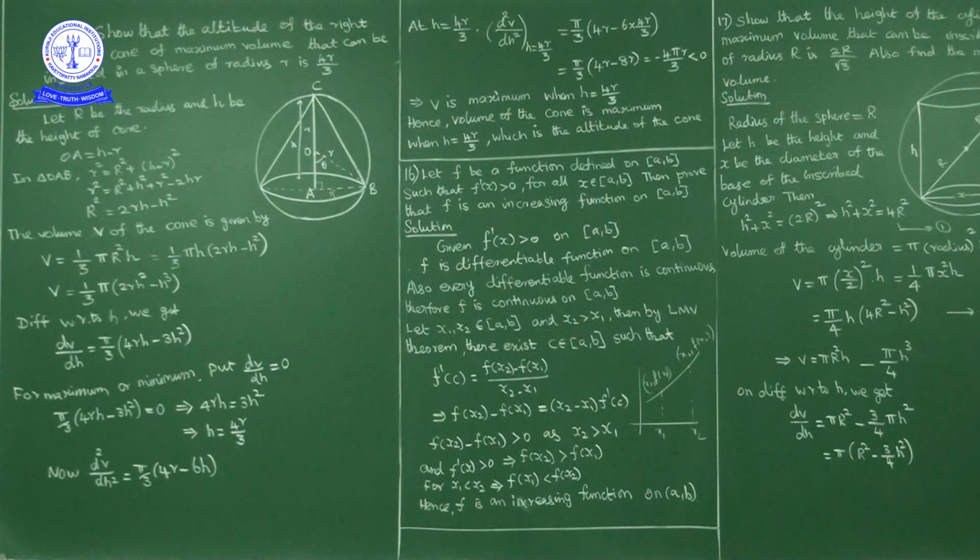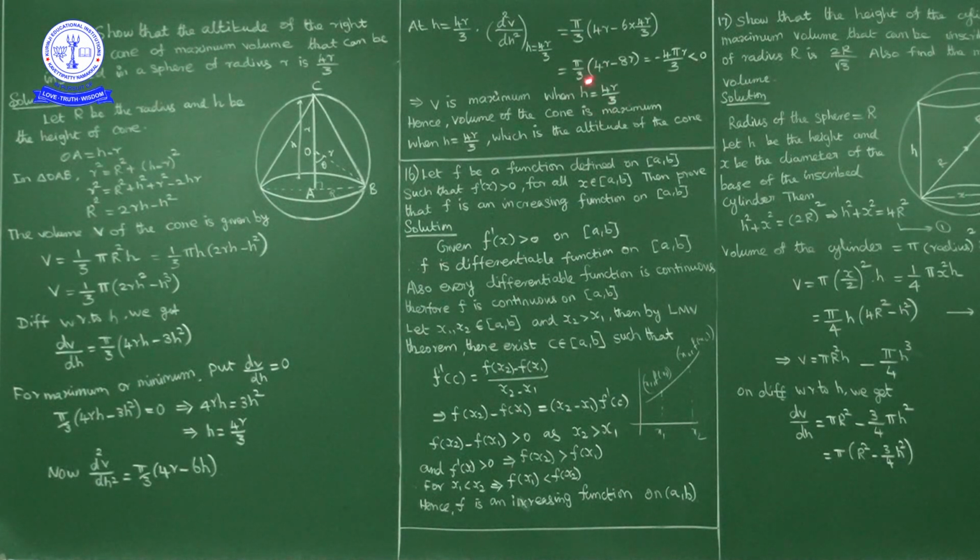So the second derivative is negative at a point where the first derivative is 0. So by the second derivative test, h equal to 4r by 3 is a point of maxima. So volume is maximum when h is equal to 4r by 3.